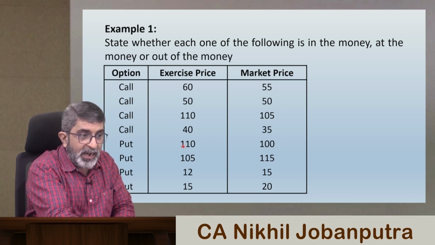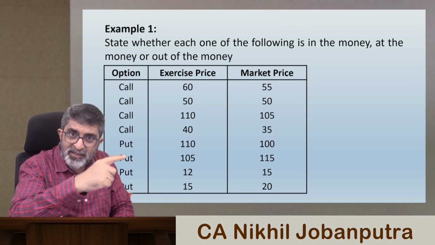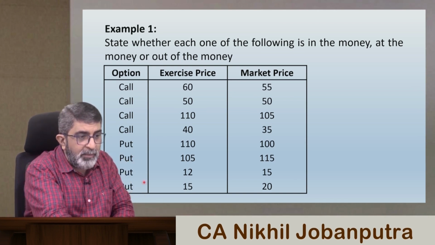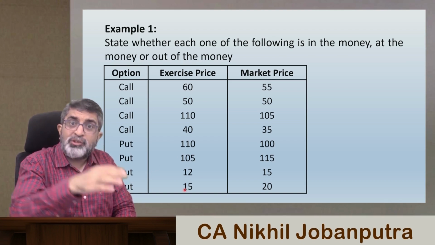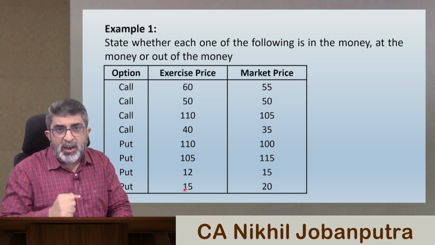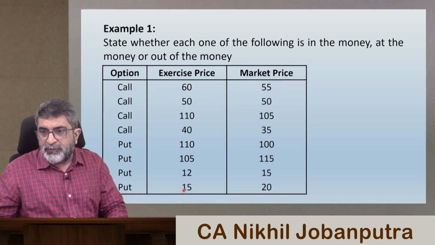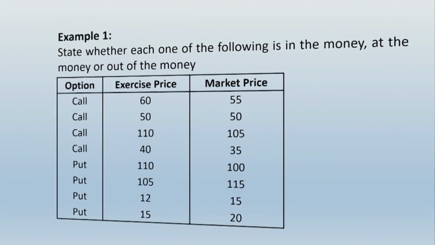in the money, and the other 3, later 3, options 6, 7 and 8 all are out of the money, because these are put options and you have the right to sell at a price which is lower than the prevailing market price. If you exercise these options, you will incur loss. So I have just theoretically and conceptually discussed the answers of these.